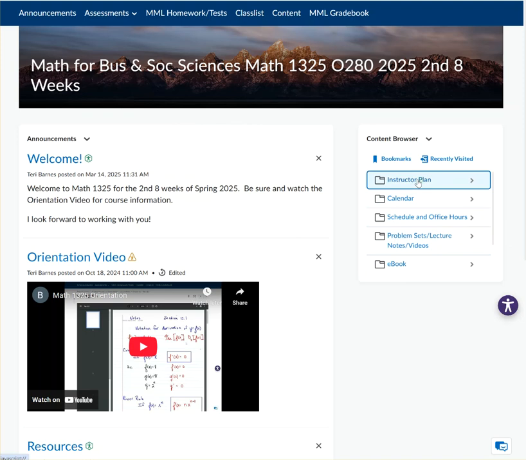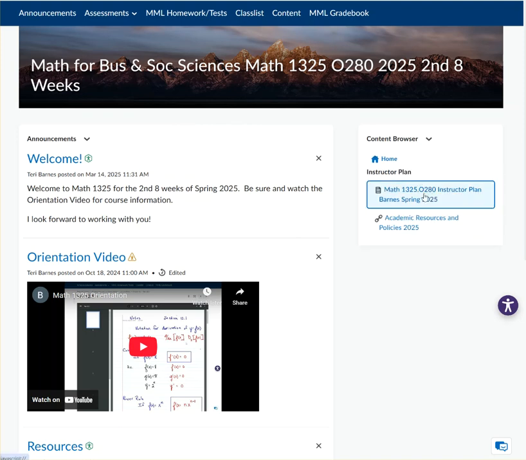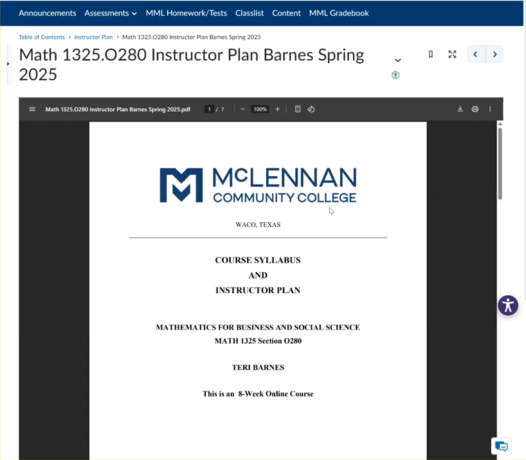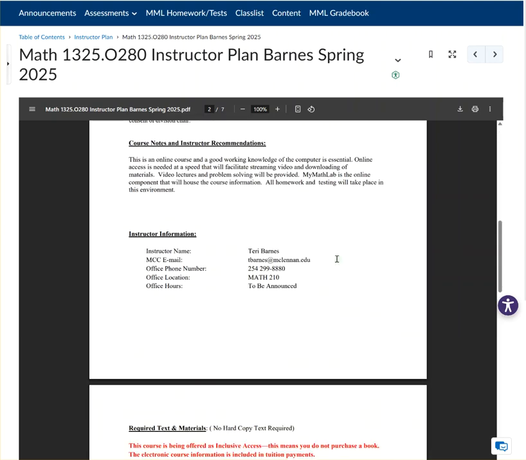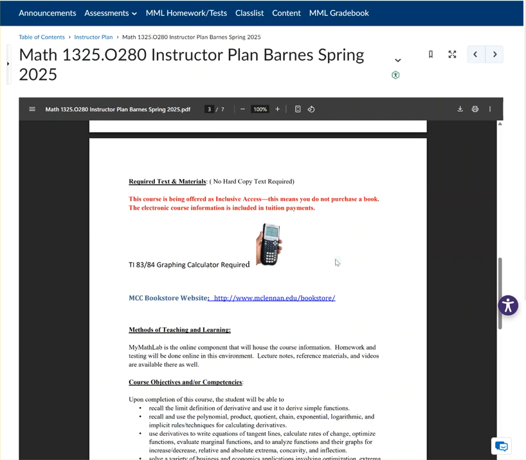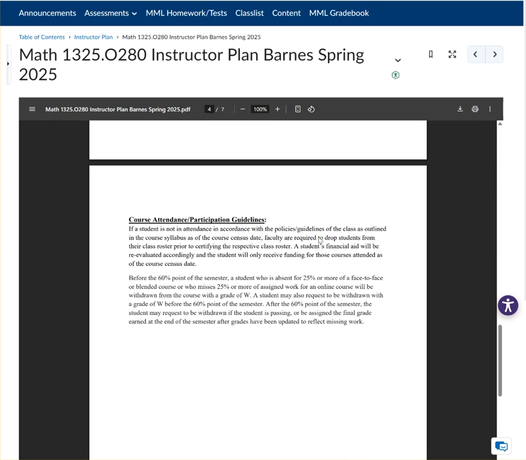Here's the instructor plan, the syllabus. And if we look at this real quick, I'm not going to read all of this, but a few things that I want to mention. You do need a graphing calculator for this. That will be really helpful for you. And I also wanted to note that this course is offered as inclusive access. That means you don't have to purchase the book. The electronic book is included. So that's one thing.